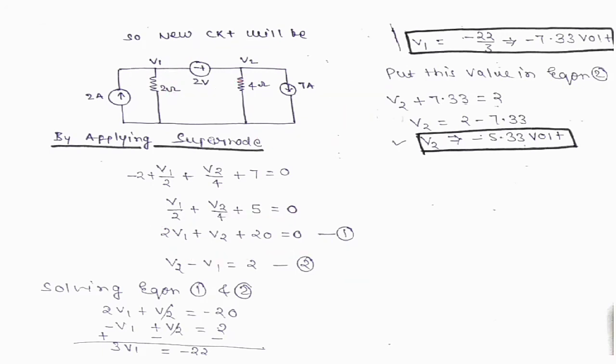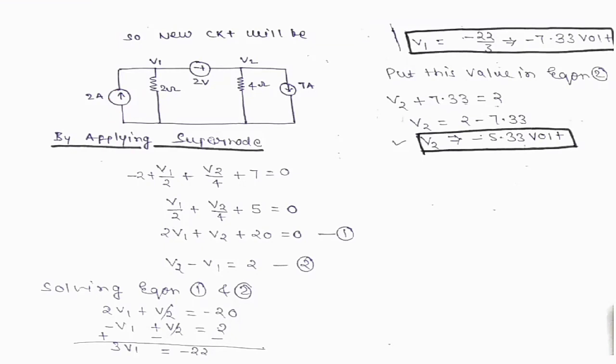We assume all currents are going outward, so we cannot use this current; we only use this current and this current. This current is given as 2 ampere, but in the opposite direction to what we assumed, so we write -2.